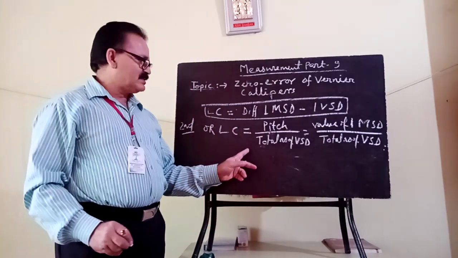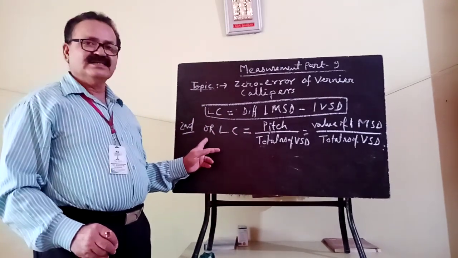Pitch by total number of vernier scale divisions will give you the least count.